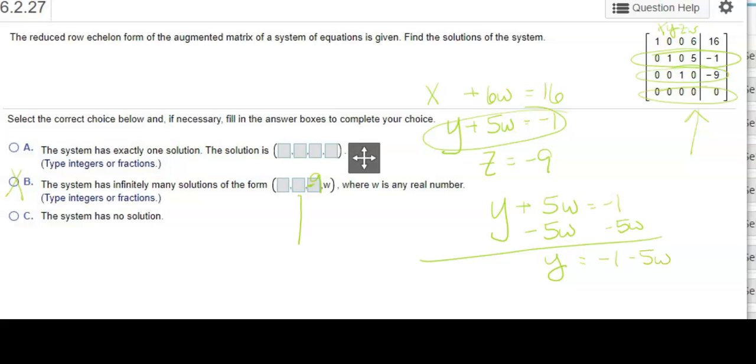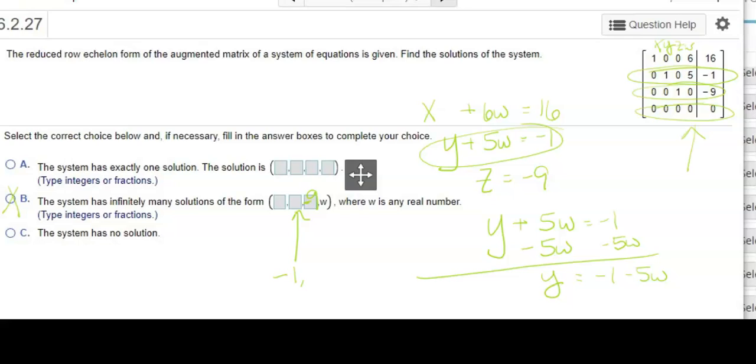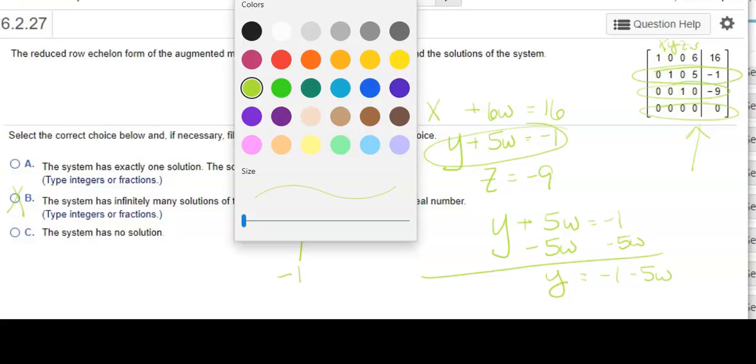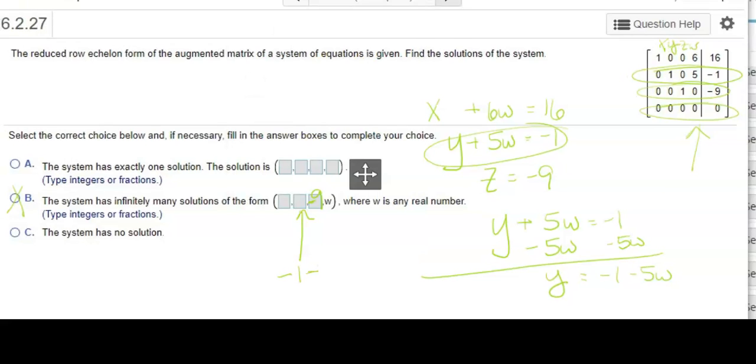So in this little box right here, you're going to tell me -1 minus 5W. That's what Y is.